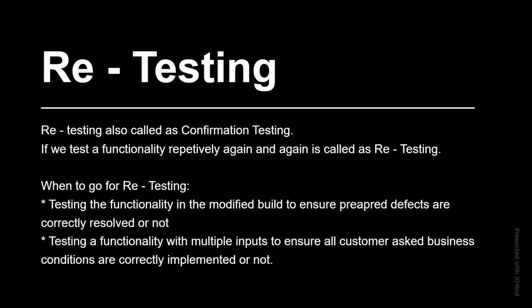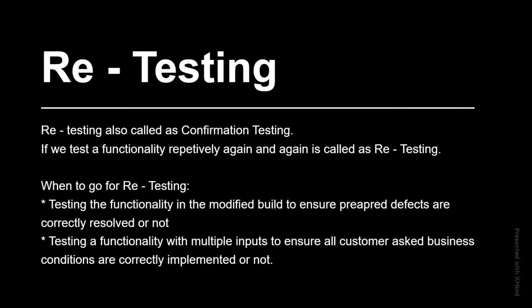For example, in my current build I found some defects and assigned them to the respective developer. Then I took a new build tomorrow. Whatever we reported to the developer, we check whether those defects are properly resolved in the latest build. That is called retesting, and during that time we perform retesting.